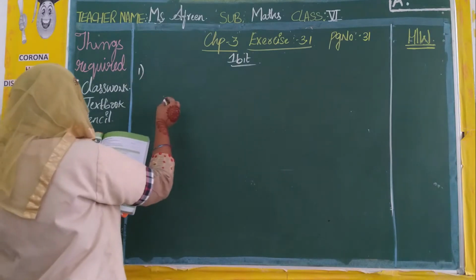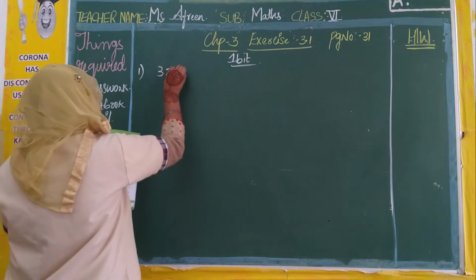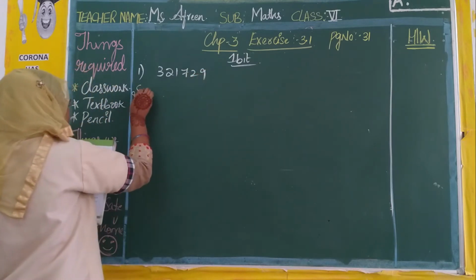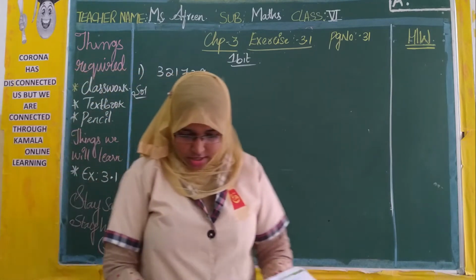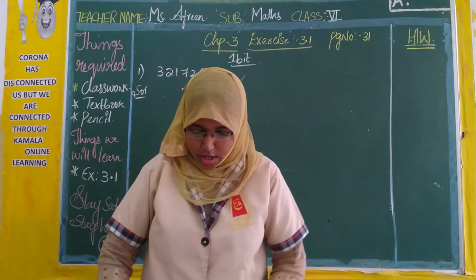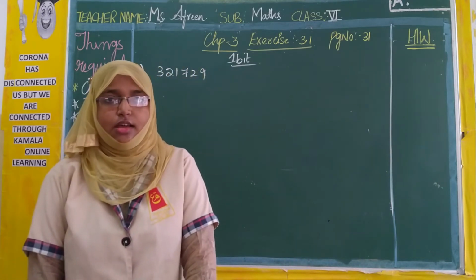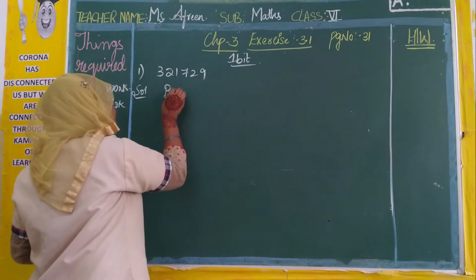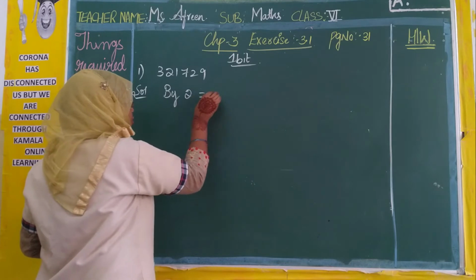First one. 3, 2, 1, 7, 2, 9. Now what we have to do? We have to check whether this number is divisible by 2, by 3 and by 6. Now what is the rule for 2? Let us write divisible by 2.